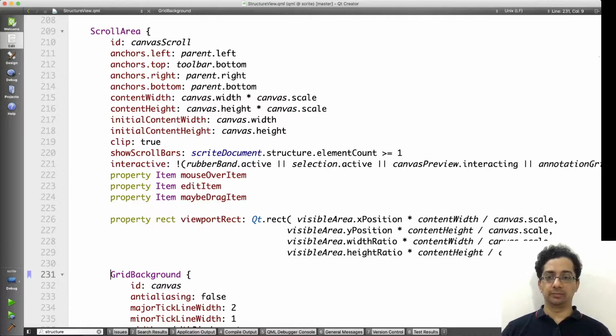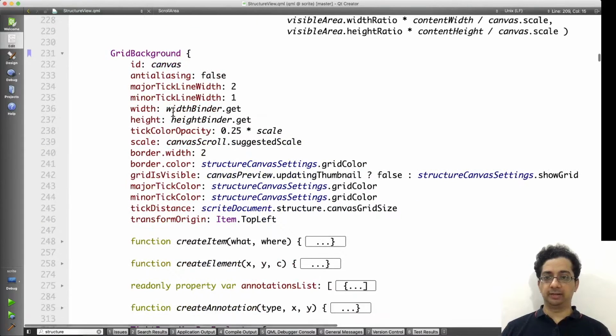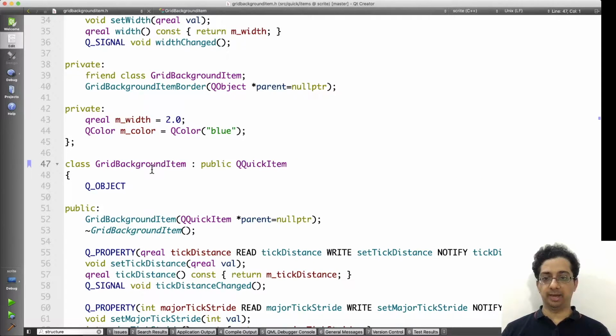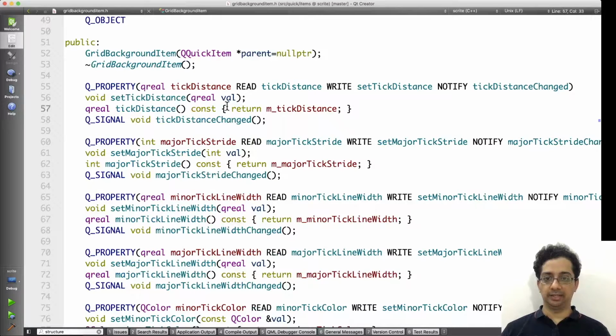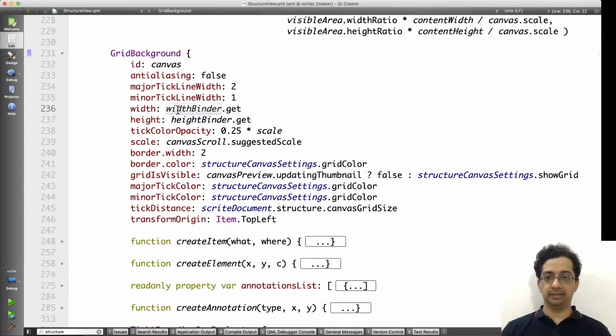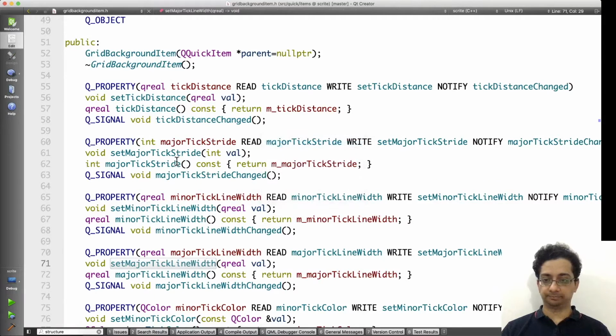The structure canvas makes use of a grid background within its scroll area. This grid background is configured by making use of a lot of properties. Whenever an instance of grid background item is created in QML, what actually happens is that it creates an instance of the grid background item class. It is a subclass of QQuickItem. And in this subclass, we have properties like tick distance, major tick stride, major tick line width, and so on. These are the properties that we're setting in the QML file.